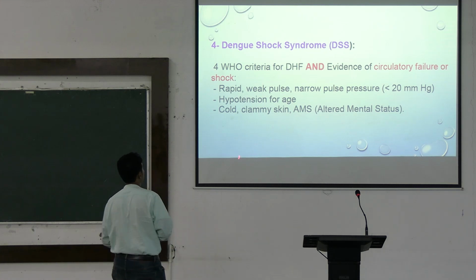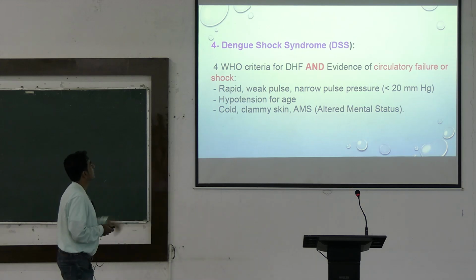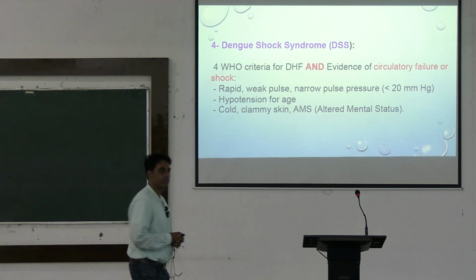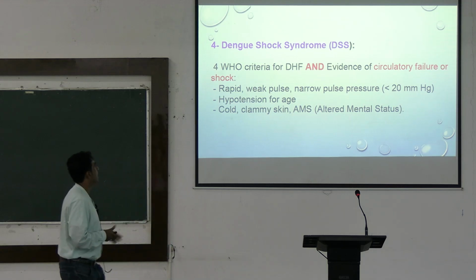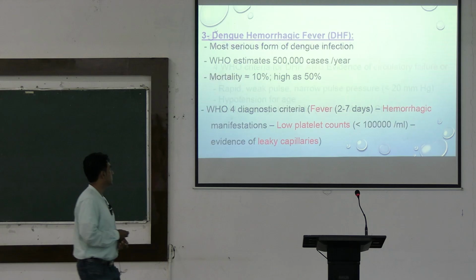Dengue shock syndrome. The 4 WHO criteria for dengue hemorrhagic fever and evidence of circulatory failure or shock. So, what are the evidences of circulatory failure? Rapid or weak pulse, narrow pulse pressure, hypotension, cold clammy skin, and altered mental status.